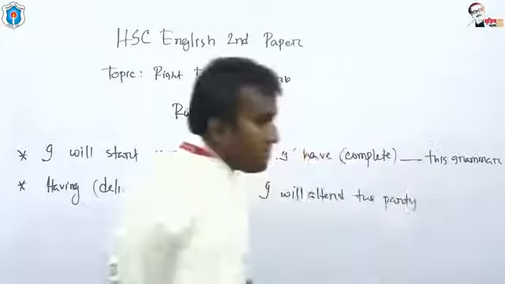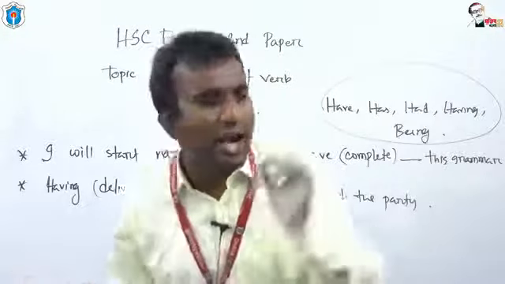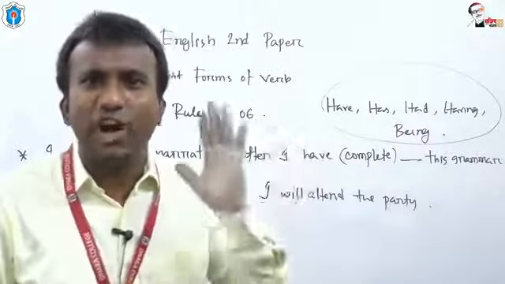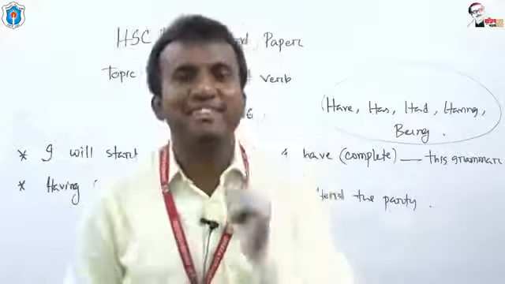If you get any auxiliary verbs like have, has, had, having, been, dear students, if you get any auxiliary verbs like have, has, having, being used in a sentence, after these auxiliaries you have to take the past participle form of the main verb.